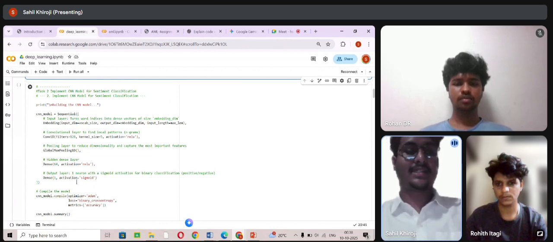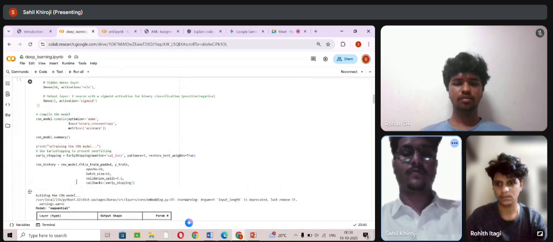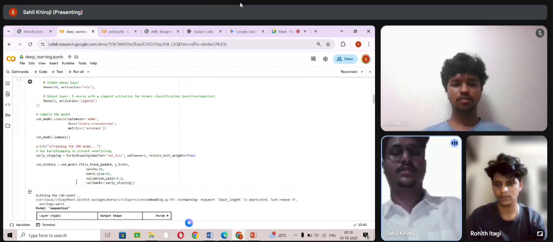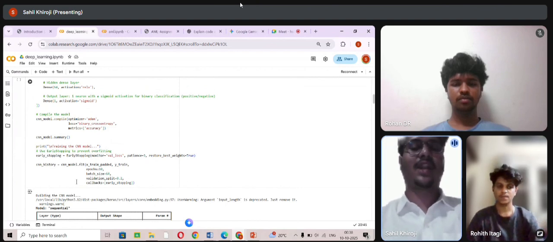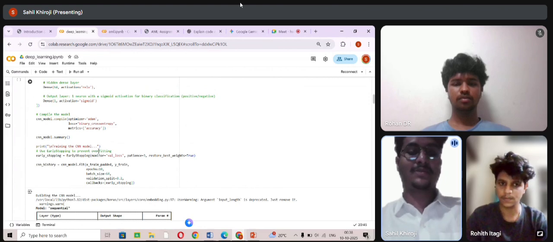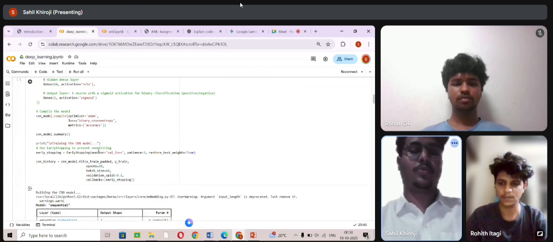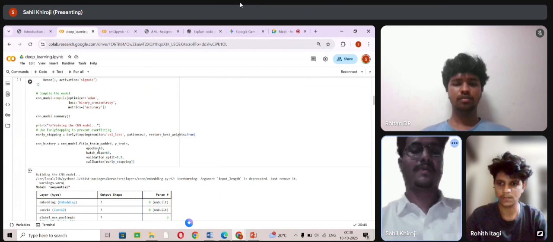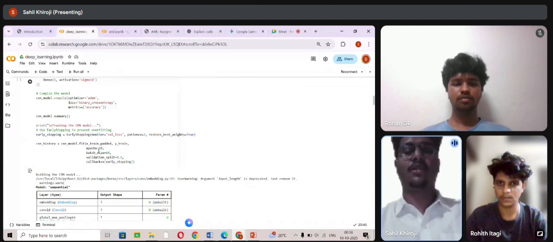The next line is compiling the model. Adam is the optimizer that helps the model learn efficiently. Binary cross entropy is used because it's a binary classification problem. We also track accuracy during training. And the last part is the model output. This table shows the structure of the CNN model. It lists each layer type and how the data is processed. The parameters are not shown here yet because the model hasn't been fully built with the data.